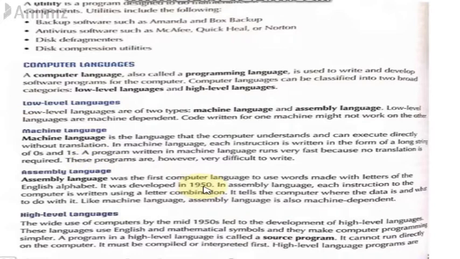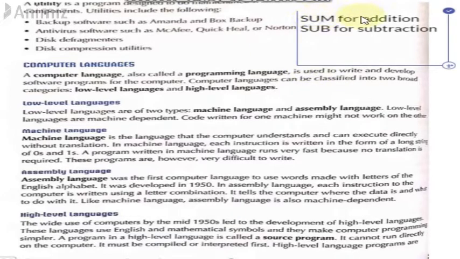Assembly language used symbolic codes, which were called mnemonics, to write any instruction. A mnemonic is basically a short name which is given to an instruction. For example, sum for addition and sub for subtraction. So if we had to add something, then we used to write sum in an instruction in the code, and sub for subtraction. So these mnemonics were used instead of binary numbers.